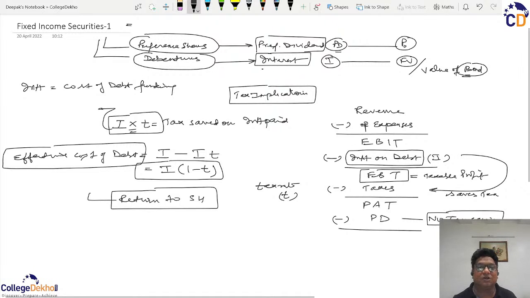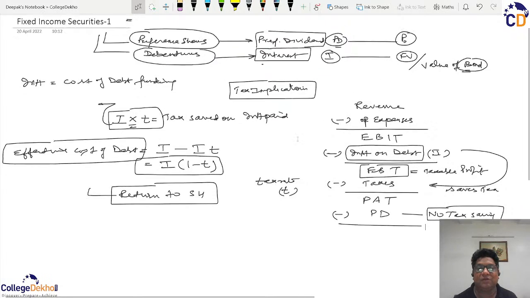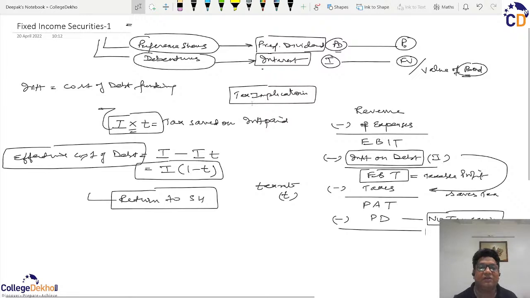So this may prompt the companies to go for debt funding, which increases the demand for the debentures, and hence the investor is able to generate more and more returns on its debentures. If we keep this aside for the moment, we can say that this tax saving on interest on debentures tilts the balance in favor of the debentures when it comes to a preferable investment security, if we are talking about the fixed income securities.